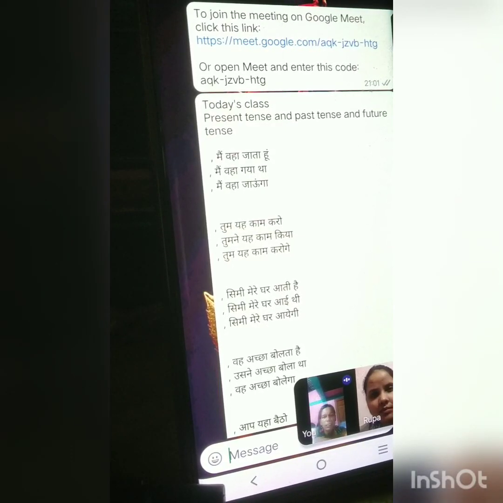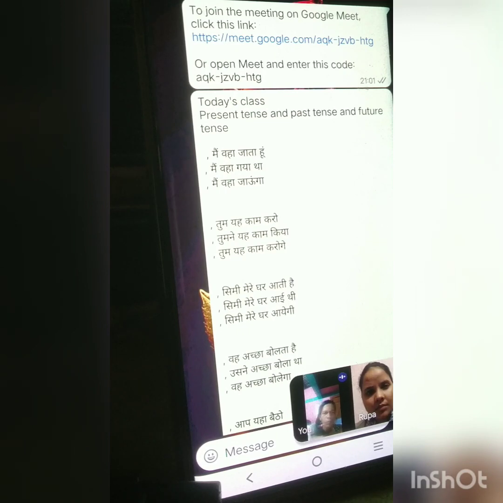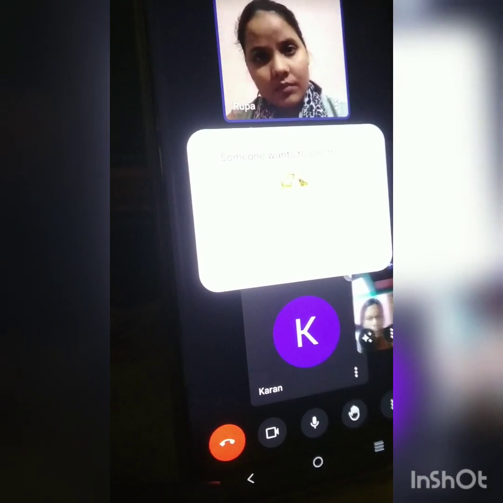We have discussed in all these sentences the present form, past form, and future form. But still, I want to say that Rupa is there.